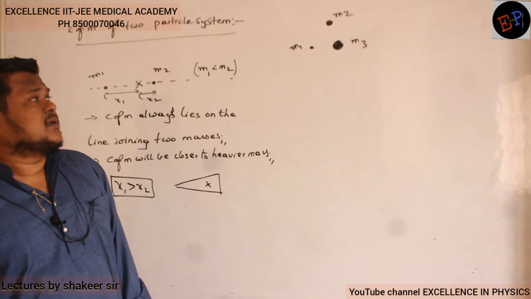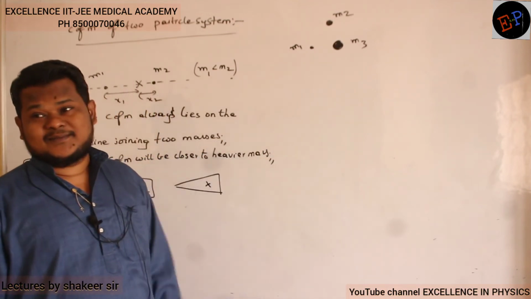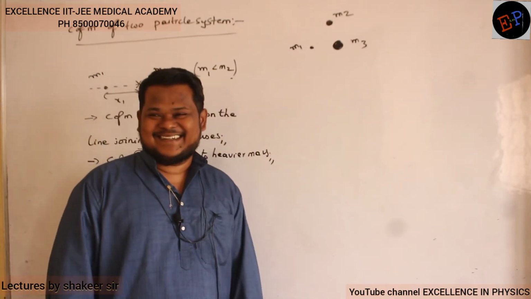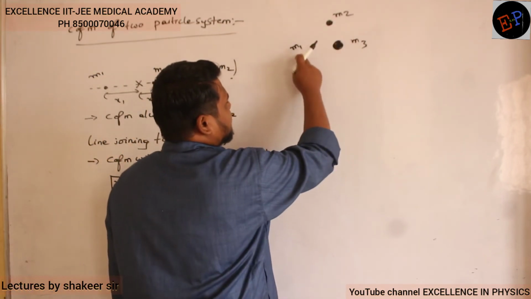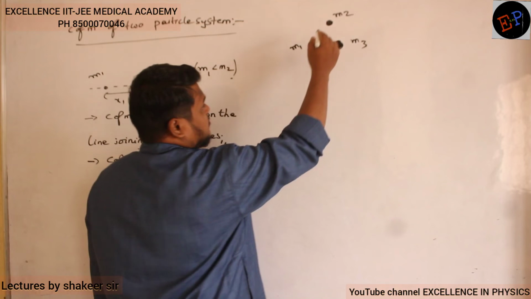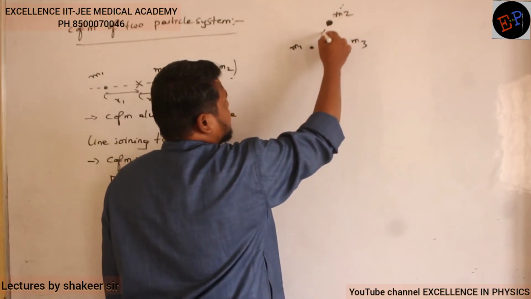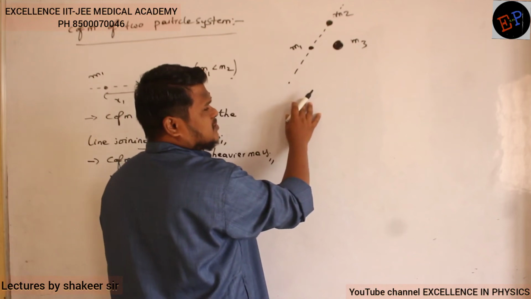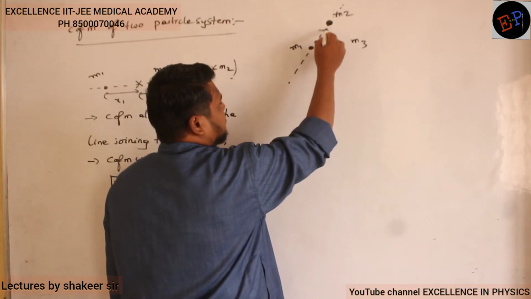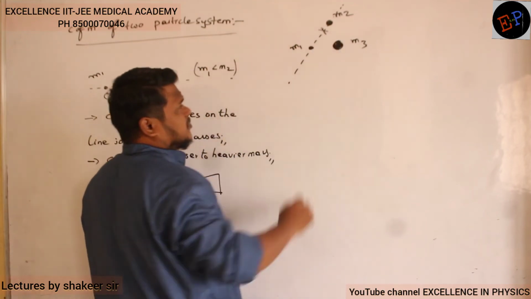Between M2 and M3. What about M1? Do one thing. First you take the approximate position of center of mass for M1 and M2. For M1 and M2, this is the line which is joining. So for these two bodies, where will be the position of center of mass? It will be closer to M2. That's all, no? It will be closer to M2.